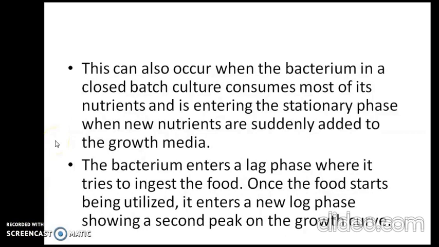This type of diauxic growth can also occur when the bacterium in a closed batch culture consumes most of its nutrients and is entering the stationary phase. When new nutrients are suddenly added to the growth media, the bacterium enters a lag phase where it tries to ingest the food. Once the food starts being utilized, it enters a new log phase, showing a second peak on the growth curve.